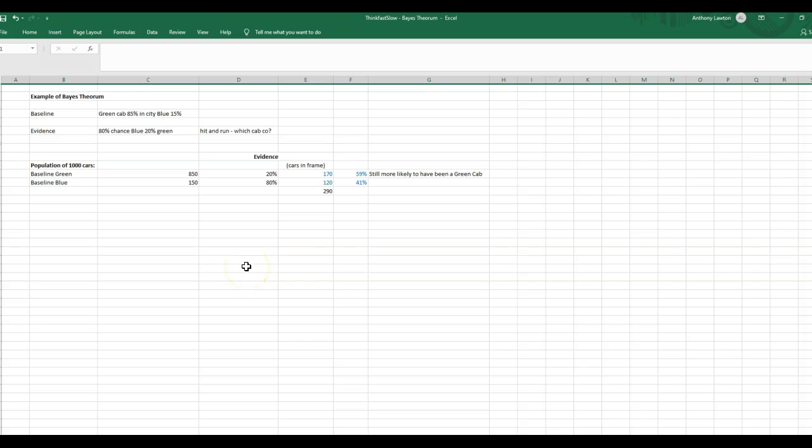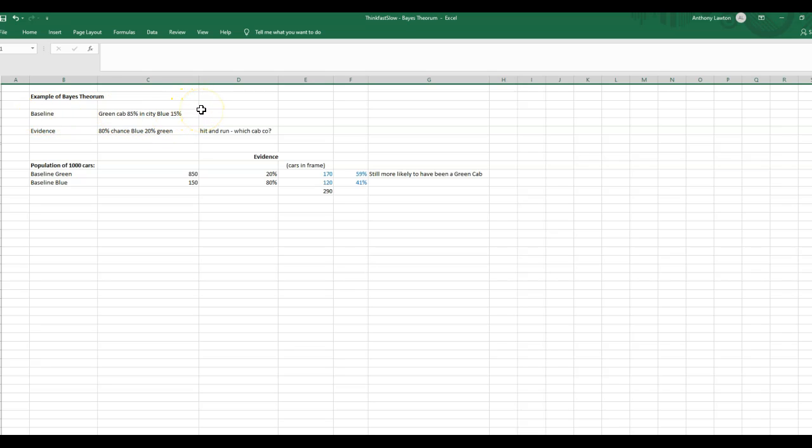But to shortcut that, I want to instill in you a really simple example that should really help to embed this concept. And the basic concept is really, really simple. The baseline is that in a city, there's 1,000 taxi cabs. And the baseline makeup of those 1,000 cabs is that 85% of them are green company cabs and 15% are blue company cabs. So we've got 850 green cabs and 150 blue cabs. So that's the baseline situation.